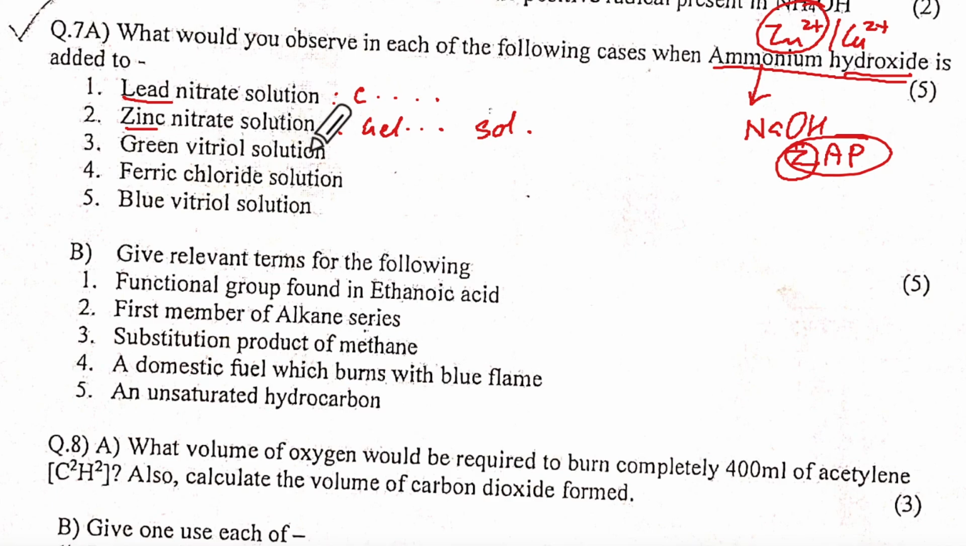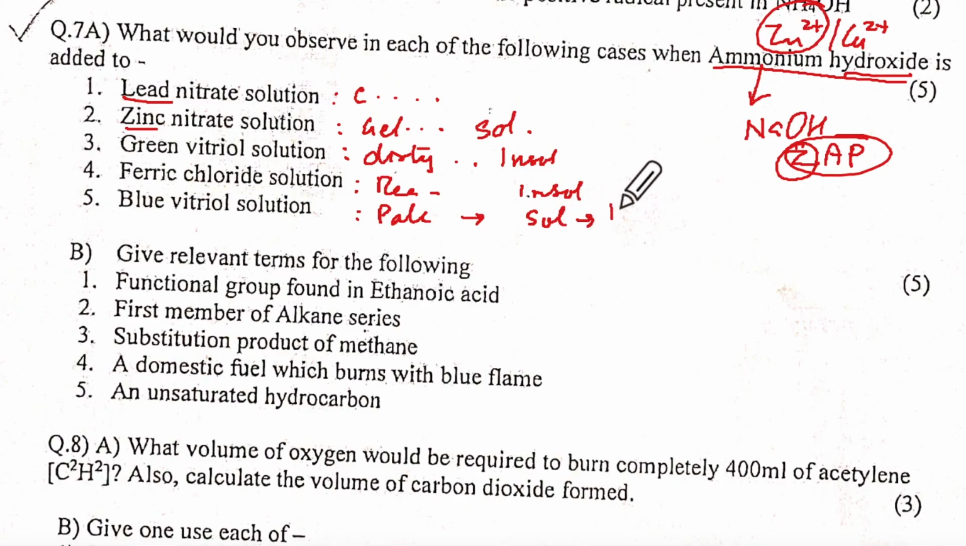Green vitriol means FeSO4. It will give a dirty green precipitate, insoluble. Ferric means Fe3 plus, giving reddish brown, insoluble. Blue vitriol is CuSO4; with ammonium hydroxide it will be a pale blue precipitate, soluble in excess, forming inky blue or deep blue. If you know all this, then 5 marks. Relevant terms.